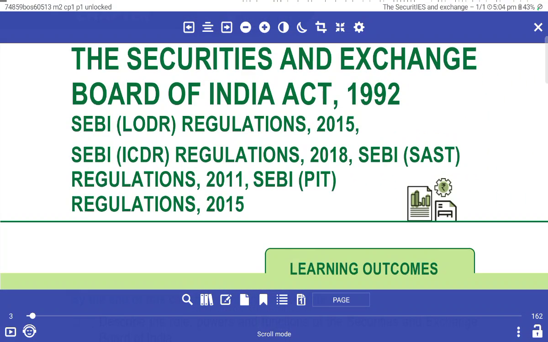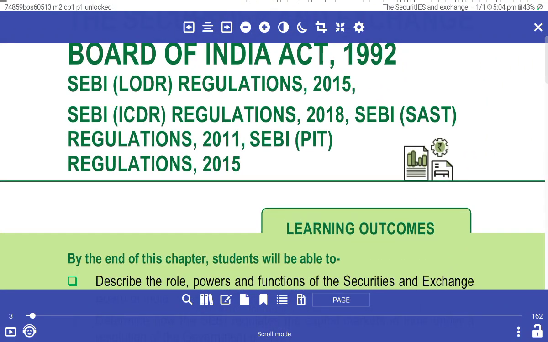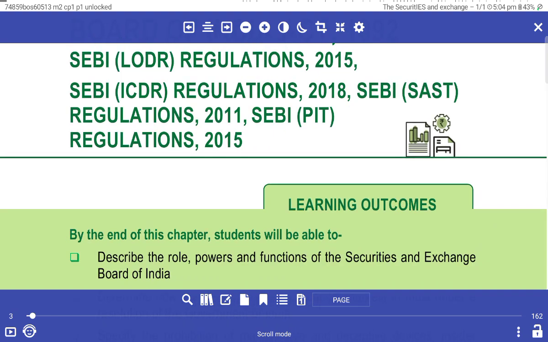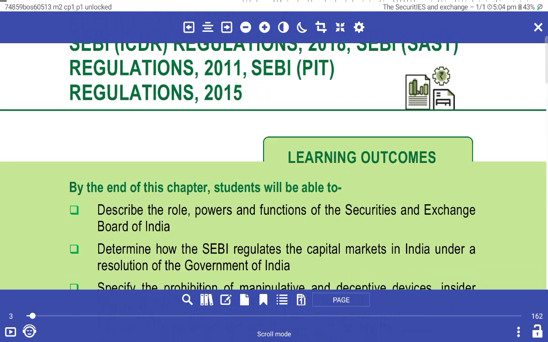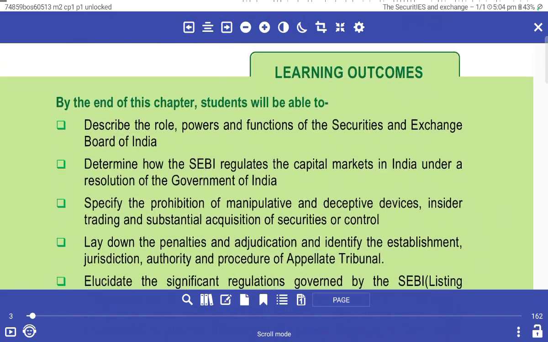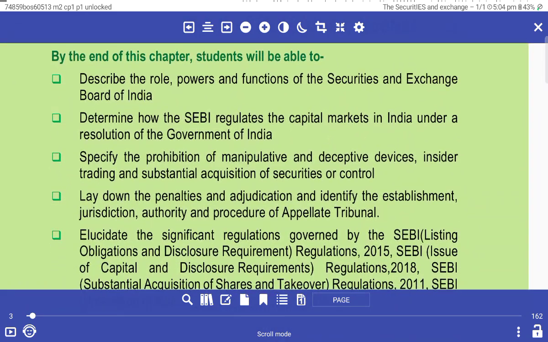Securities and Exchange Board of India Act 1992, SEBI LODR Regulations 2015, SEBI ICDR Regulations 2018, SEBI SAST Regulations 2011, SEBI PIT Regulations 2015. Describe the role, powers, and functions of the Securities and Exchange Board of India.